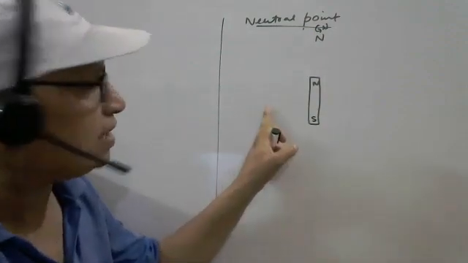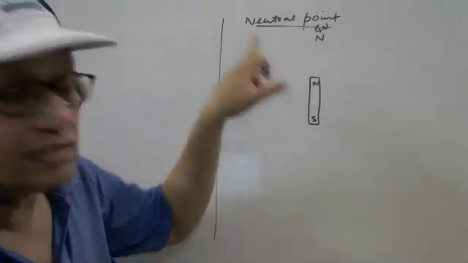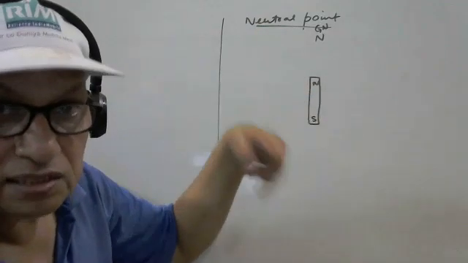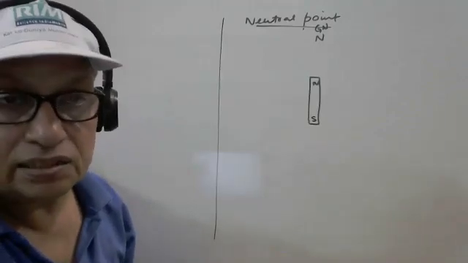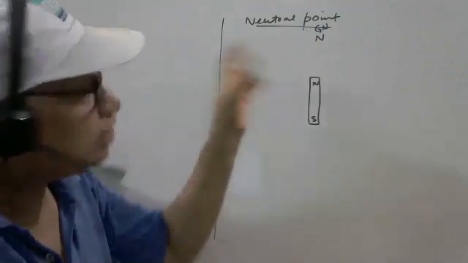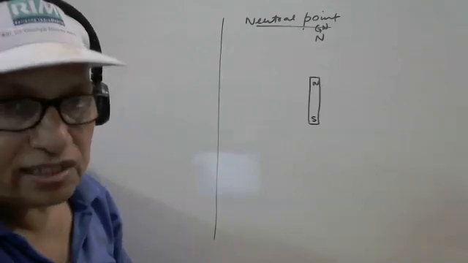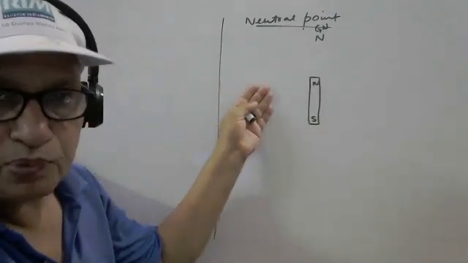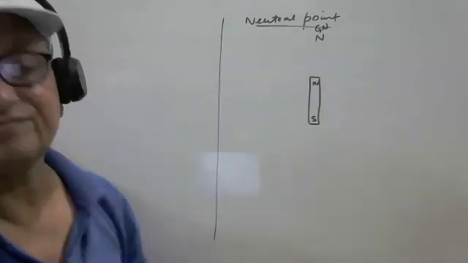We know magnetic means the Earth's magnetic, and geographical means north, south, east, west direction. So here especially we have placed the magnet north pole towards the geographical north, or magnetic south.